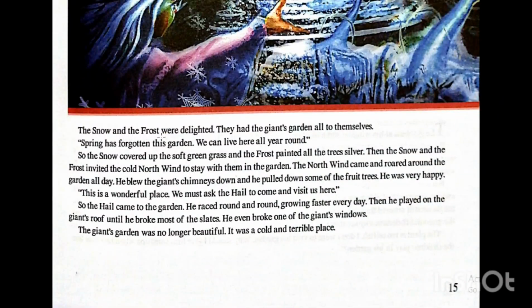The snow and frost were delighted. They had the giant's garden all to themselves. All the garden is now full of what? Of snow and frost. Spring has forgotten this garden. Spring went to all the country, but didn't come to this garden. We can live here, winter said. So the snow covered up all the soft green grass, and frost painted all the trees silver. The frost makes the color of the trees silver.